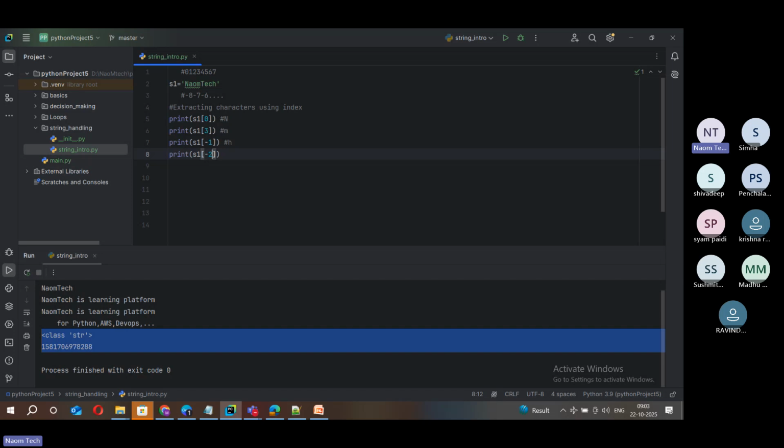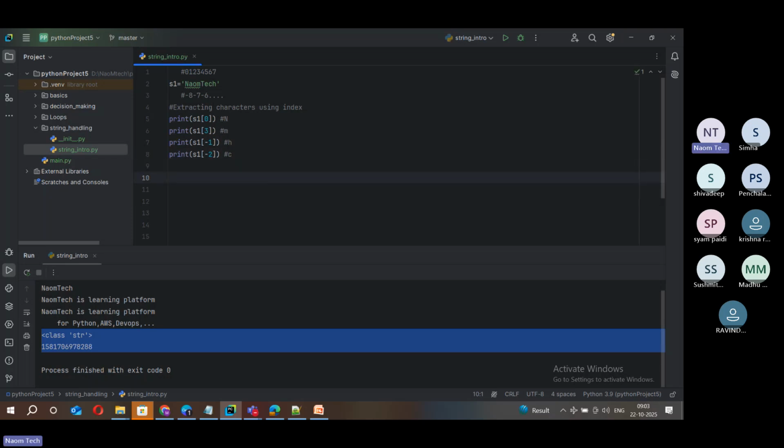This is very much needed when you are doing automations; I'll bring in some scenarios to play around with all this. When I say -2, you get C here. So the second character from the right side is this C.